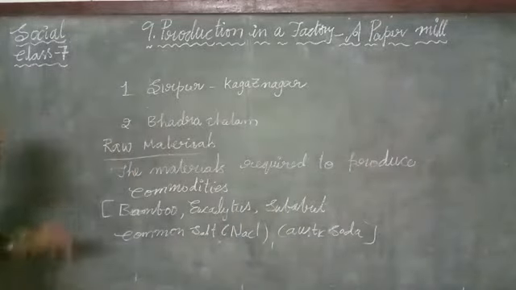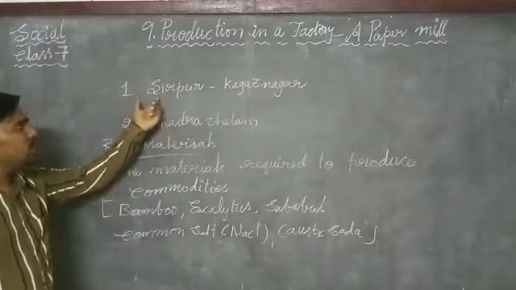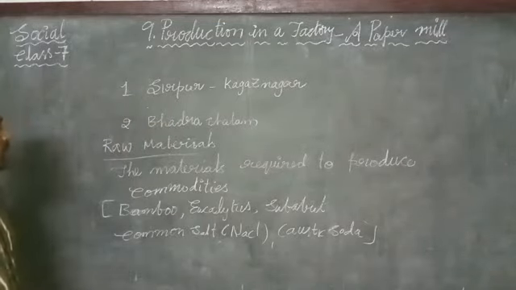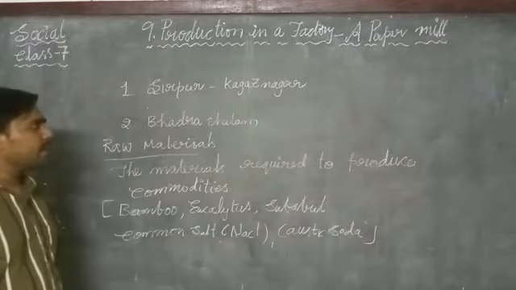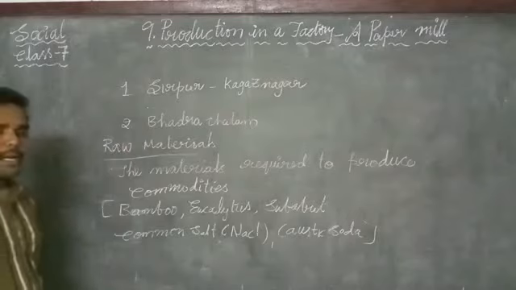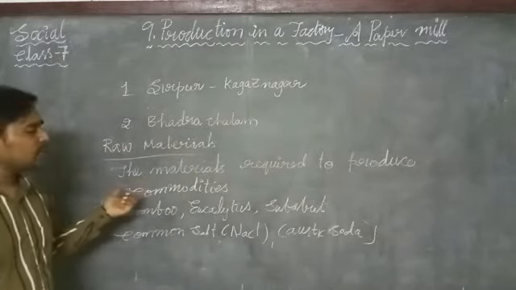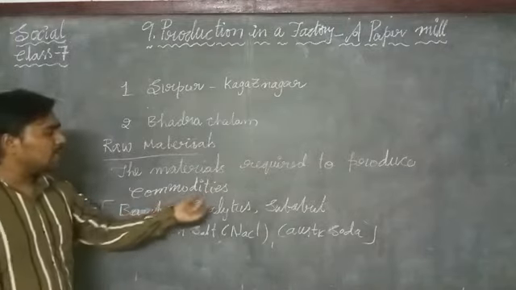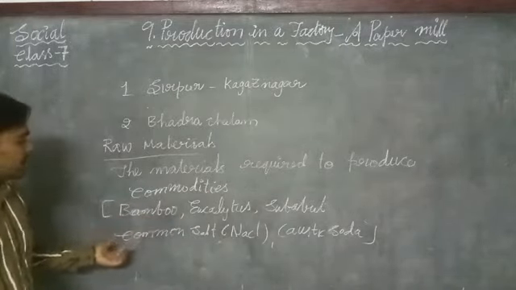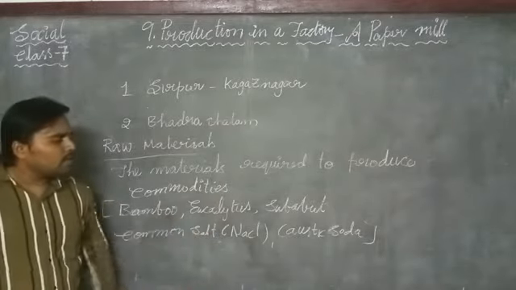These are the chemical raw materials used in the production of paper. Once again, there are two paper mills present in Telangana. One is Sirpur Kagaznagar and the other is Bhadrachalam, which is located in Bhadradri. What are the raw materials required in a paper mill? Trees like bamboo, eucalyptus and subabul are the raw materials, and the chemical raw materials are common salt and caustic soda.